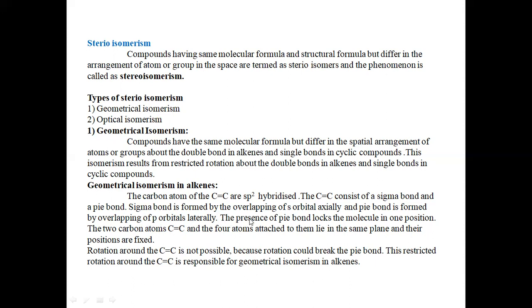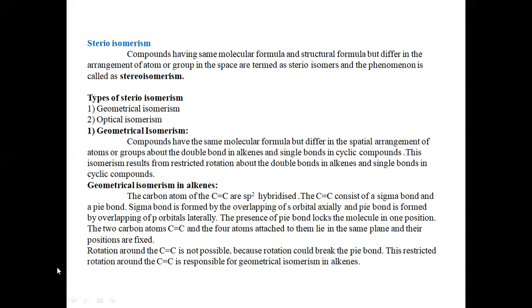The presence of a pi bond locks the molecule in one position. The two carbon atoms, that is carbon double bond carbon, and the four atoms attached to them lie in the same plane and their positions are fixed. Rotation about the carbon double bond carbon is not possible because rotation could break the pi bond. This restricted rotation around the carbon double bond carbon is responsible for the geometrical isomerism in alkenes.